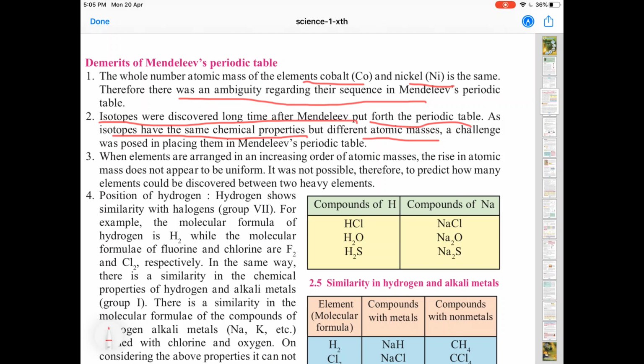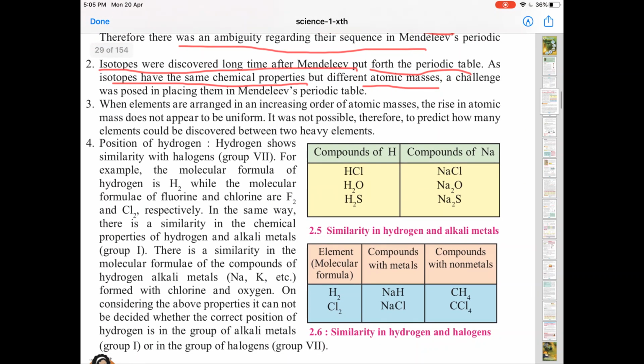For example, chlorine has two isotopes, 35 and 37, with the same chemical properties. So where would you place chlorine? Will you place 35 before 37, or should both be placed together? It is really difficult to decide. That was a problem in Mendeleev's periodic table.